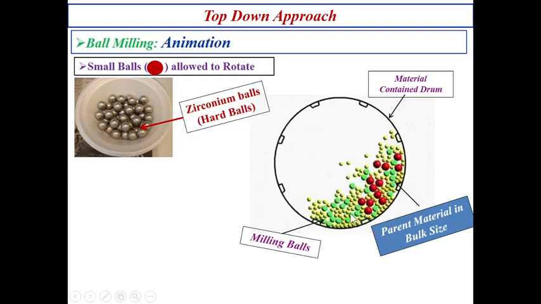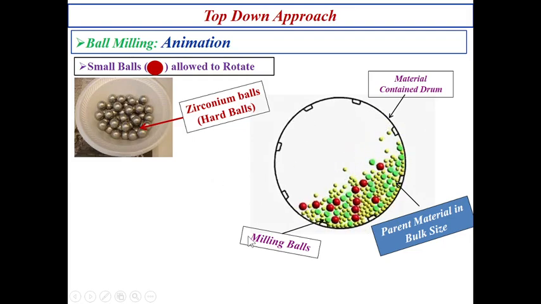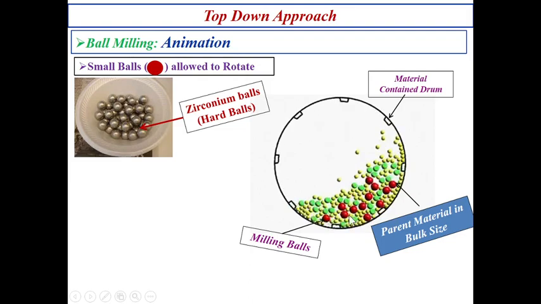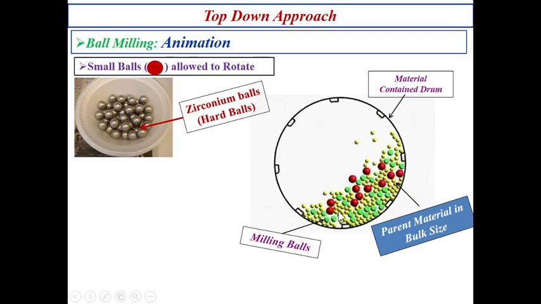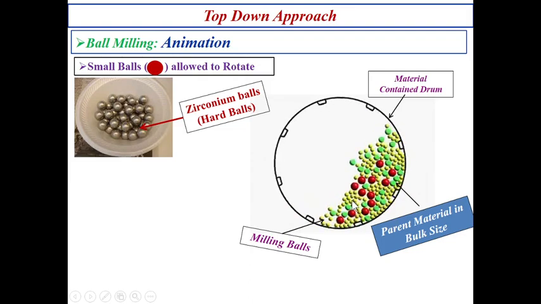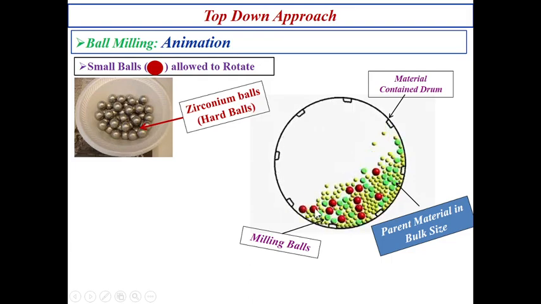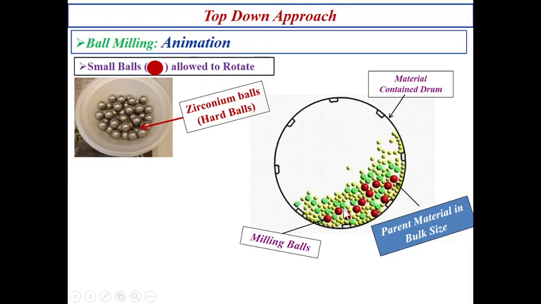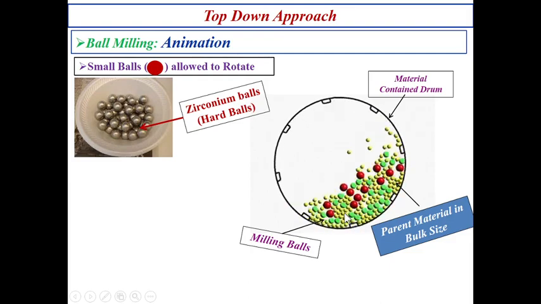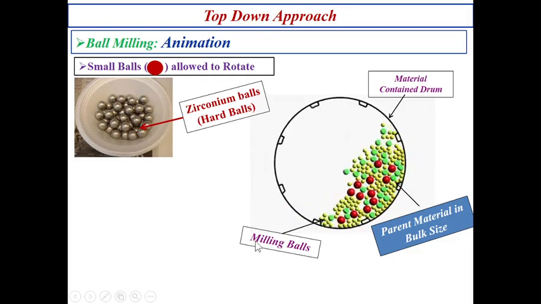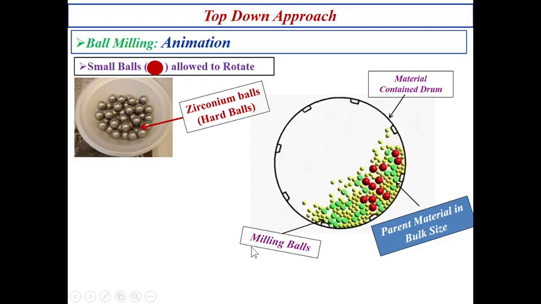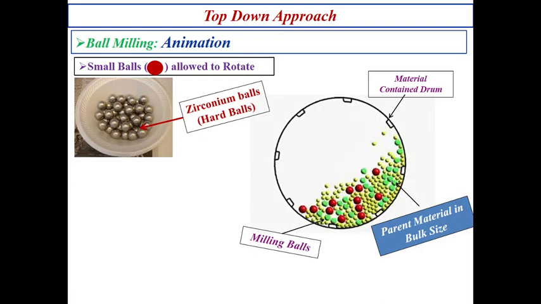So if it is rotated continuously at high speed, then this parent material, just concentrate on the yellow color small balls, these are the parent materials, is going to continuously break. Whenever it breaks continuously, then at last we are going to get the required nanostructure material.